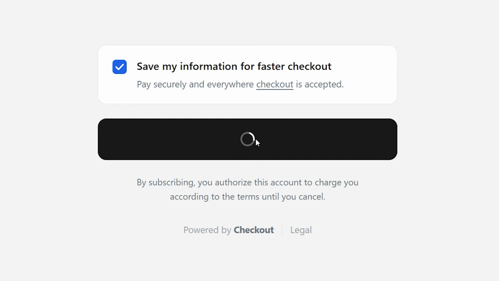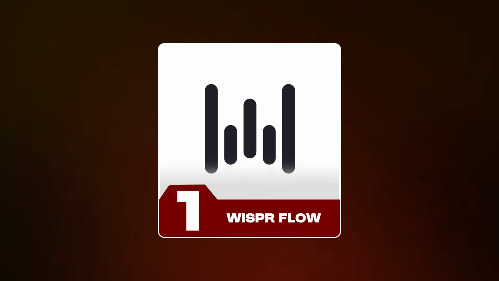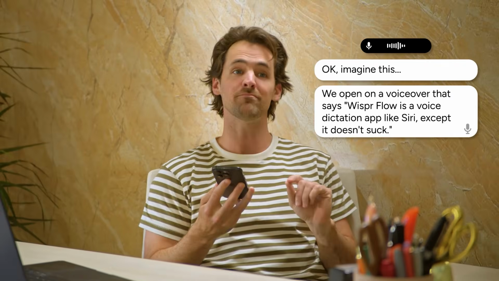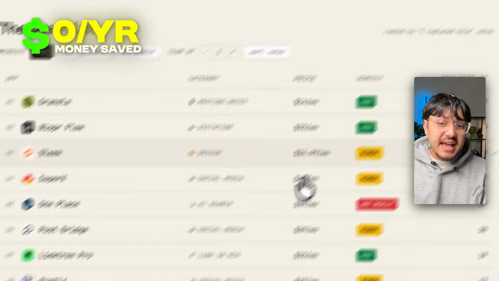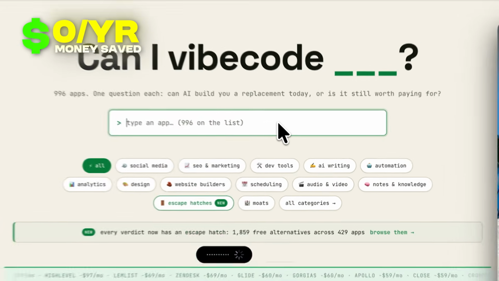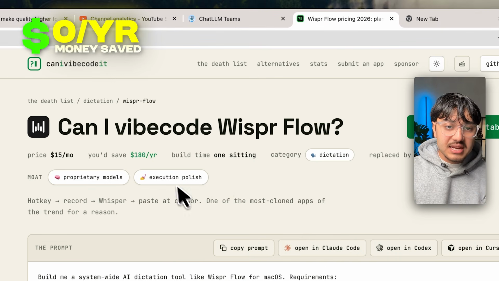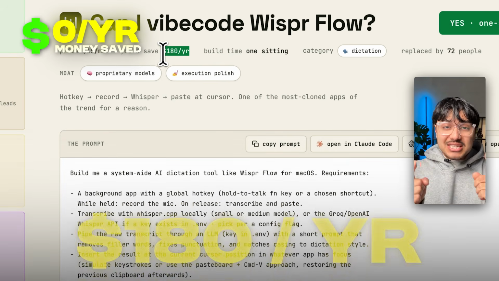And what better way to start than with one of my most used subscriptions, the $2 billion tech giant themselves, WhisperFlow. Now, if you don't know what WhisperFlow is, it's a voice dictation app. You talk and it just types inside any text box on any app or website. As you can see here, hey, how you doing? Boom. And so allegedly we have 72 people who have replaced the app with a single prompt, saving themselves $180 a year. So let's build it.